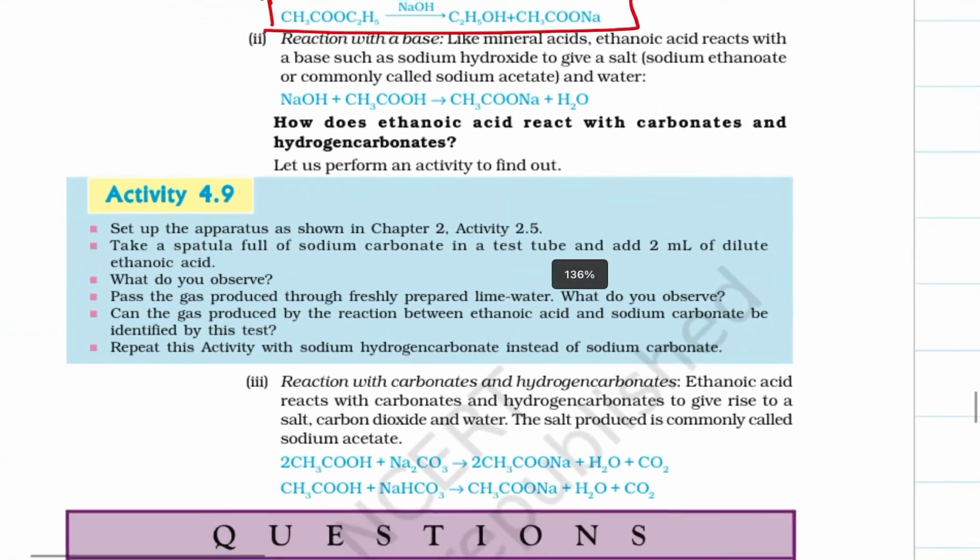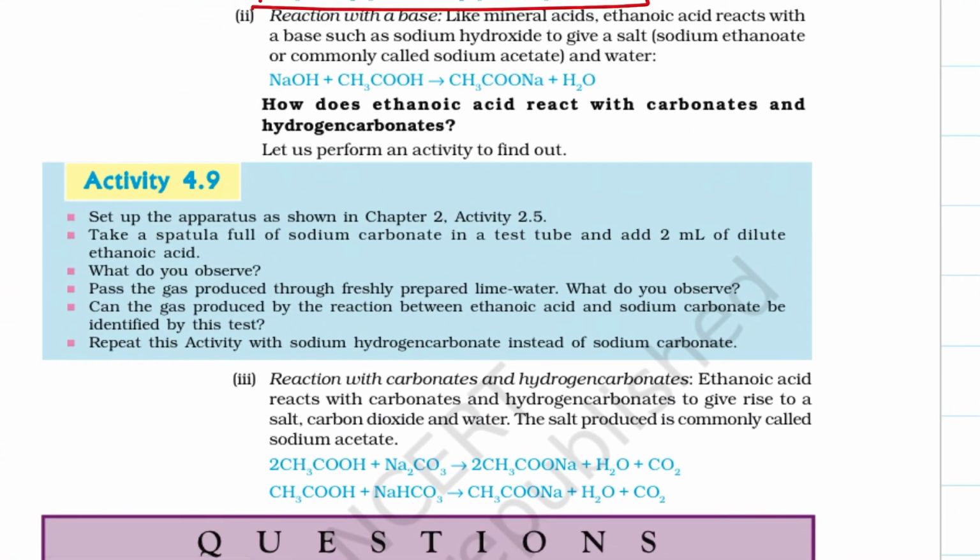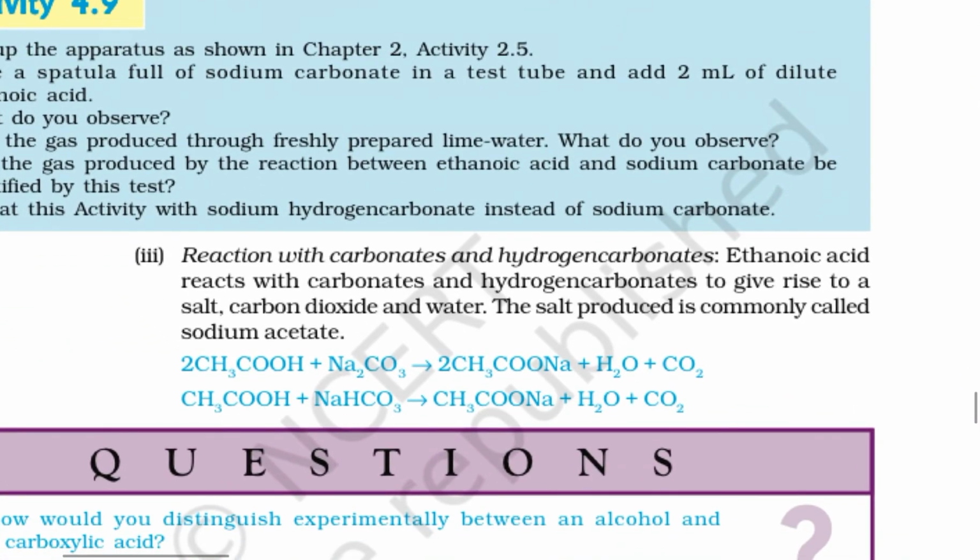Let us perform an activity. Take a spatula full of sodium carbonate in a test tube and add 20 ml of dilute ethanoic acid. What do you observe? Pass the gas produced through freshly prepared lime water. What do you observe? Can the gas produced by the reaction between ethanoic acid and sodium carbonate be identified by this test? Repeat this activity with sodium hydrogen carbonate instead of sodium carbonate.